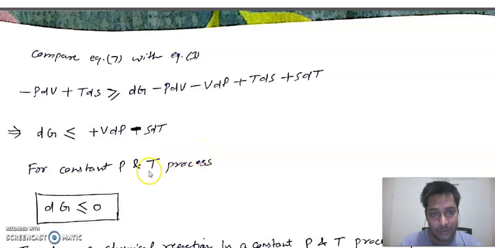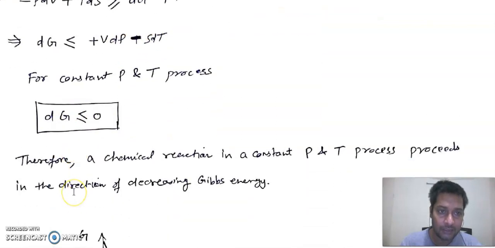Again we have a constant pressure and temperature process, so dP and dT will be 0, and the final condition of equilibrium will be dG less than or equal to 0. So because this dG value is less than or equal to 0, it means the reaction will proceed in the direction of decreasing Gibbs energy.